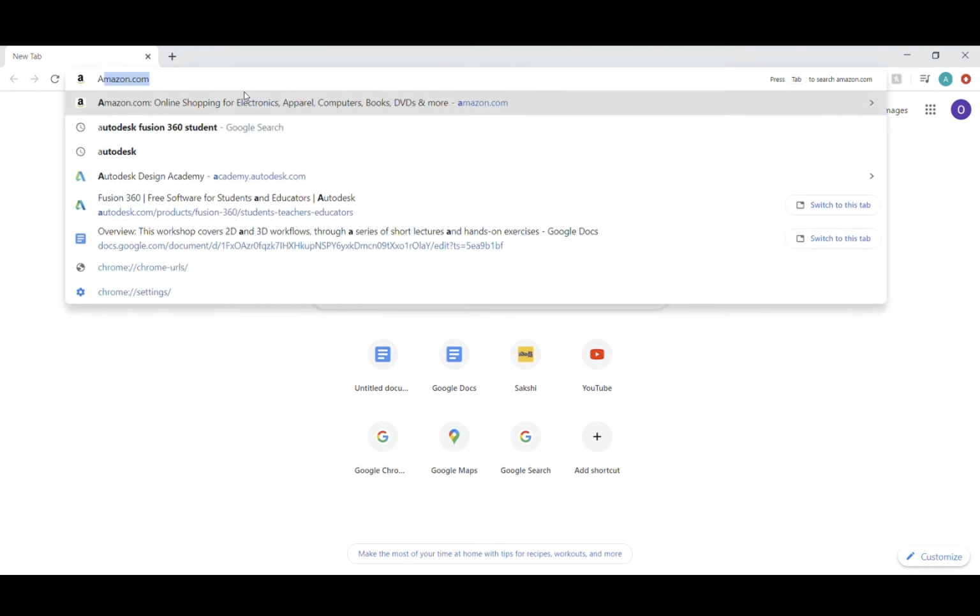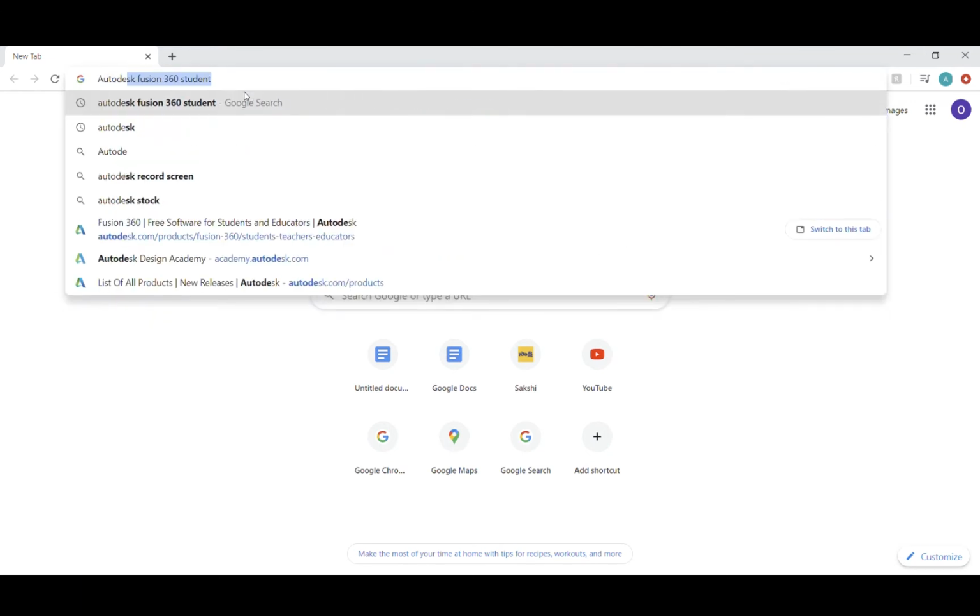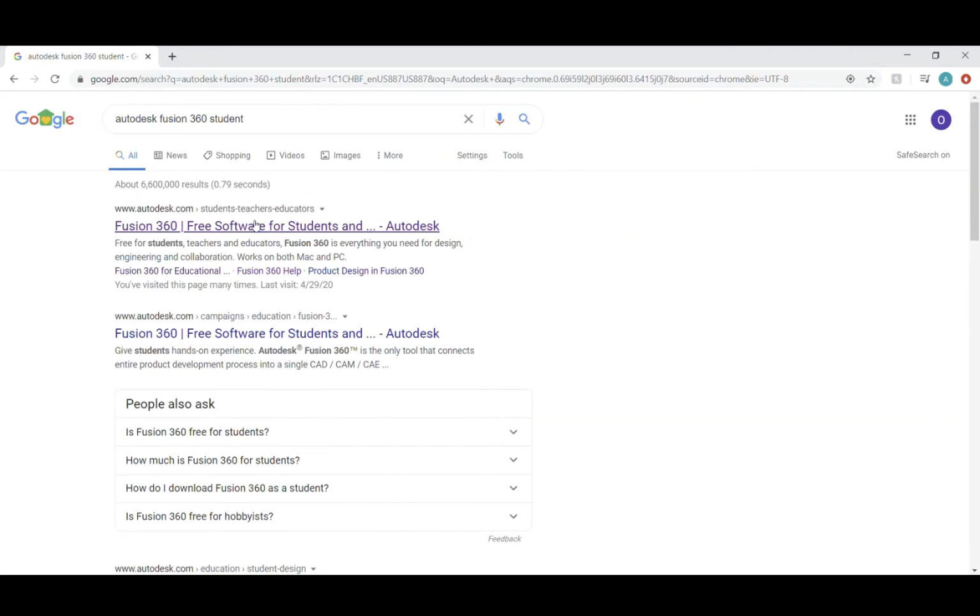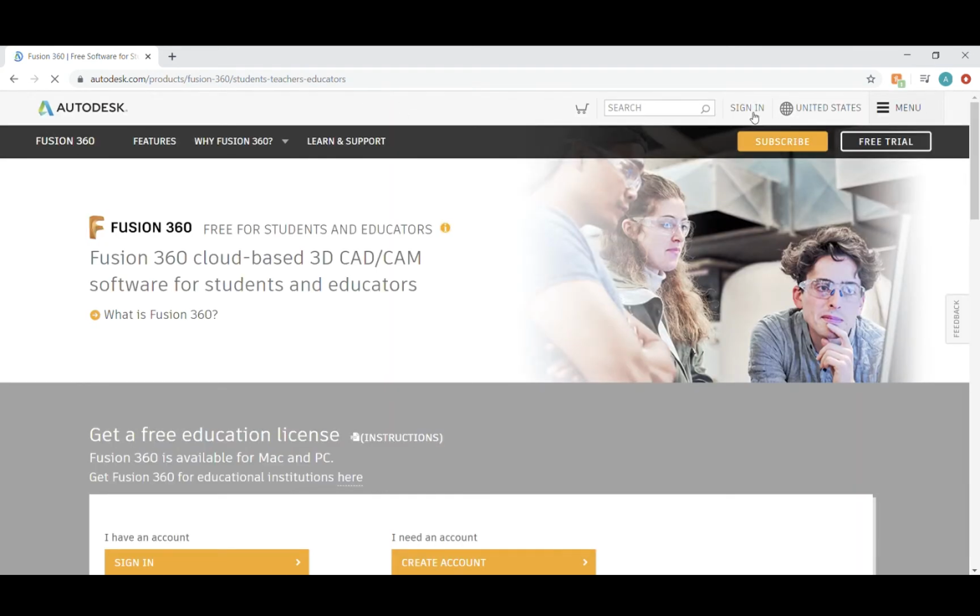First, type Autodesk Fusion 360 Students, then click on the link that says Free Software for Students. Now you have to create an account.